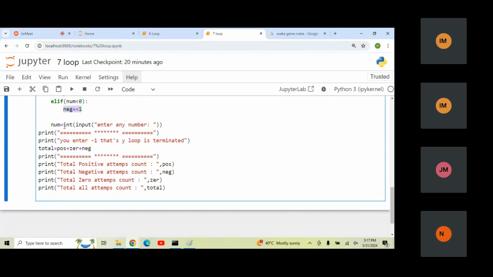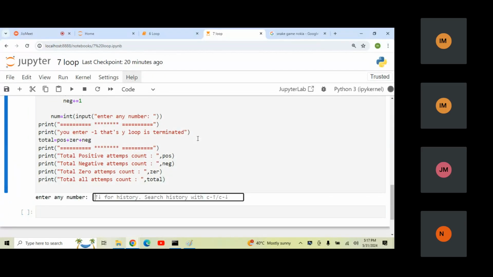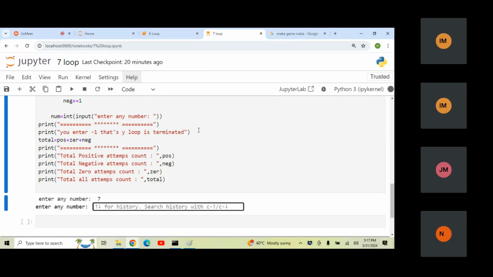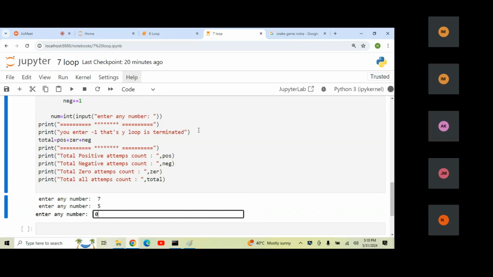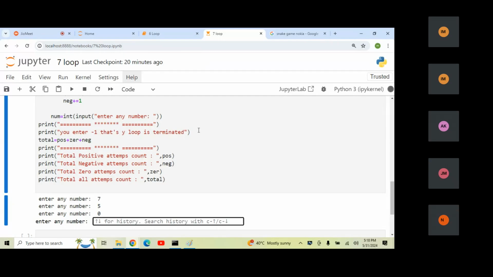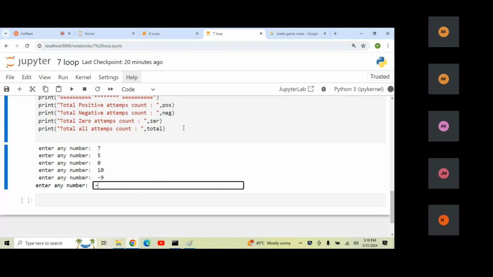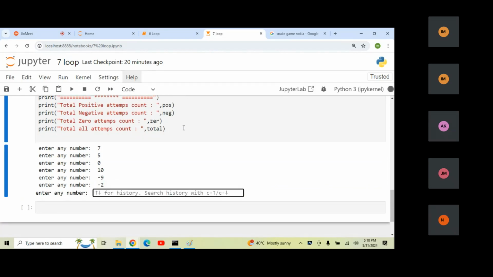Now let's run this program. It asks to enter any number. I enter 7, and it asks again. If I enter 5, it asks again. If I enter 0, again. If I enter 10, again. If I enter -9, it asks again. If I enter -2, again.